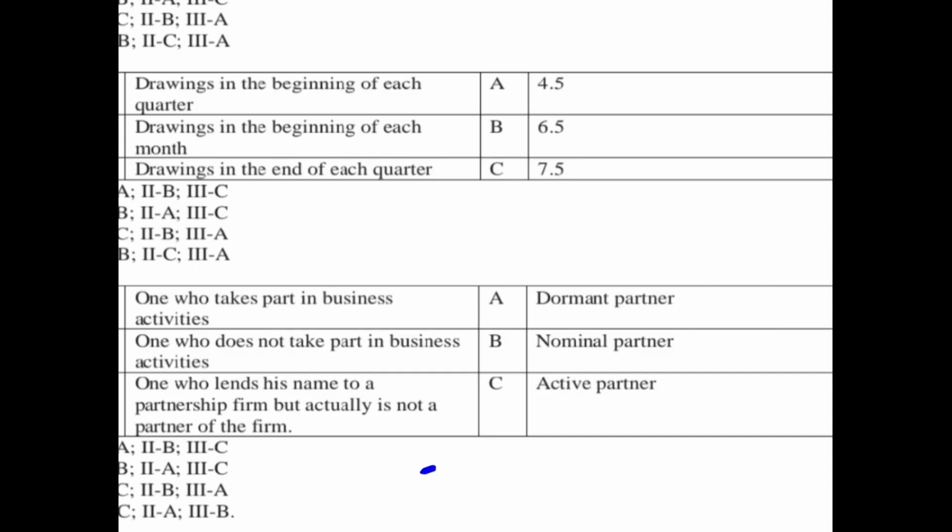Lastly, the one who takes part in the business activity is basically an active partner. The one who does not take part in the business activities is the dormant partner. And the one who lends his name to a partnership firm but actually is not a partner of the firm is the nominal partner. When you look at the options, you will get the right answer. So CAB. CAB is the D option. In this case, your D is the right option.